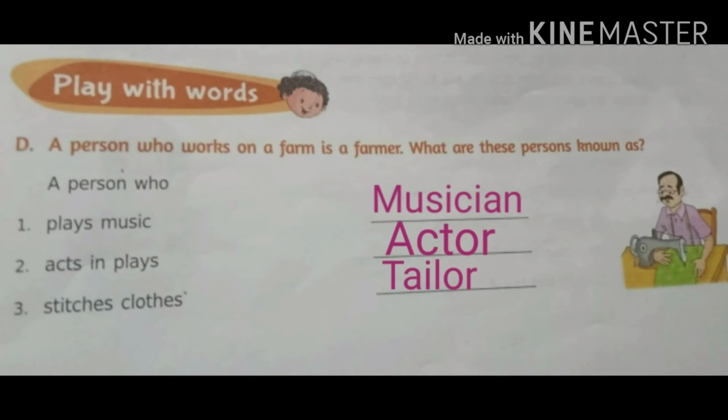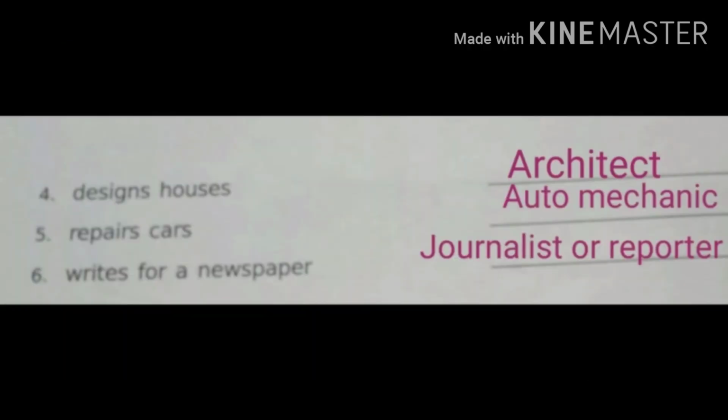The next is the person who stitches clothes. So a person who stitches clothes is known as a tailor. The next is the person who designs houses. A person who designs houses is known as an architect. Next is a person who repairs cars. A person who repairs cars is known as an auto mechanic. The next question is the person who writes for the newspaper. A person who writes for a newspaper is known as a journalist or reporter.